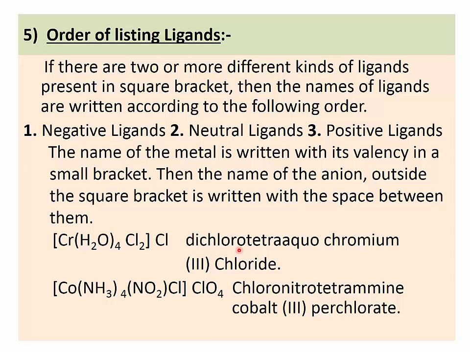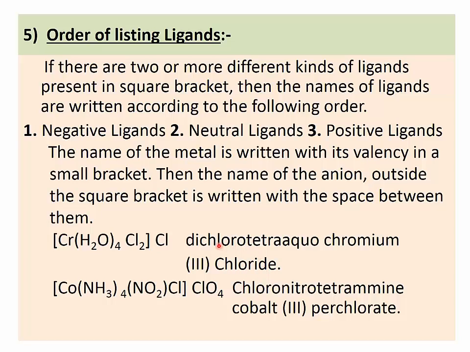Then write the name of the neutral ligand, that is water molecules, 4 in number, therefore tetraaqua. Then write the name of the central metal ion, chromium. Its valency is 3, and then write the name of the anion which is present outside the square bracket, and here it is chloride.